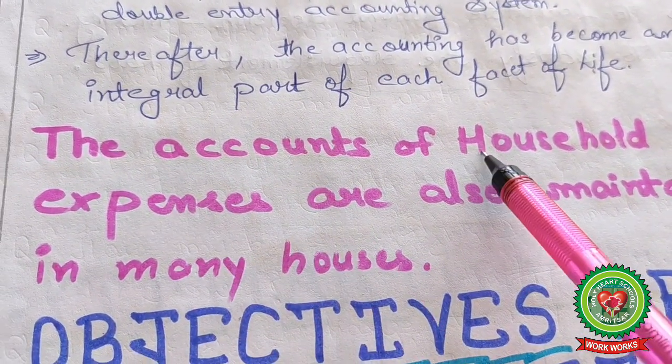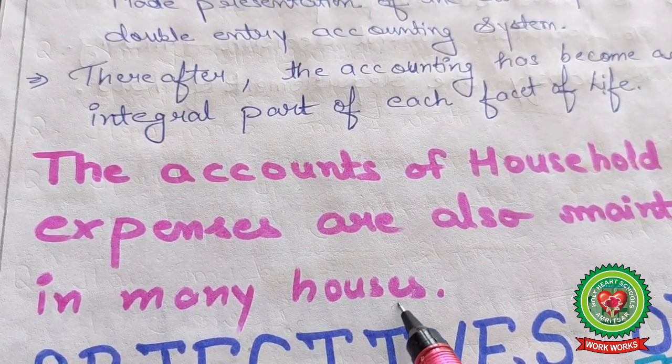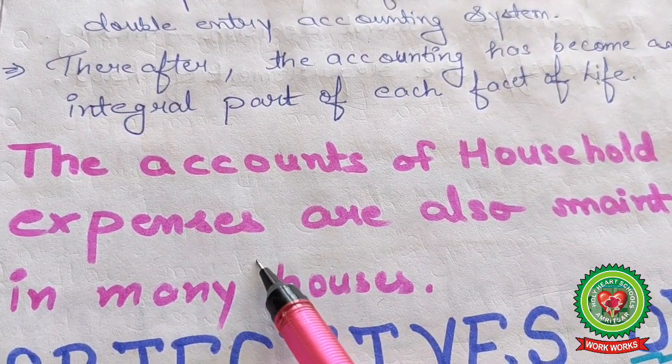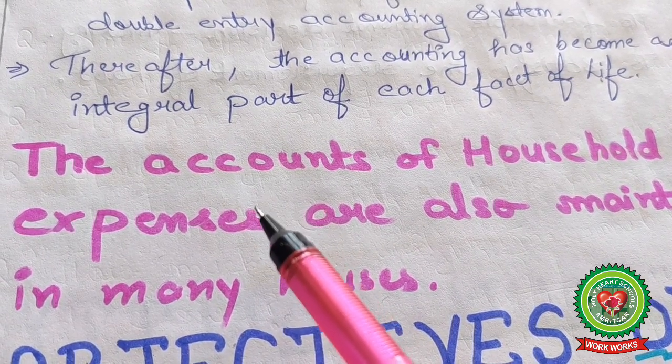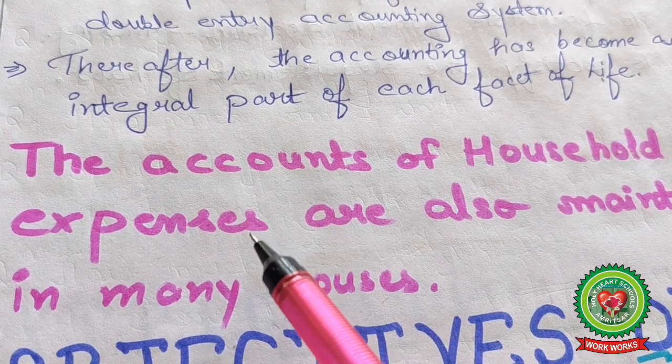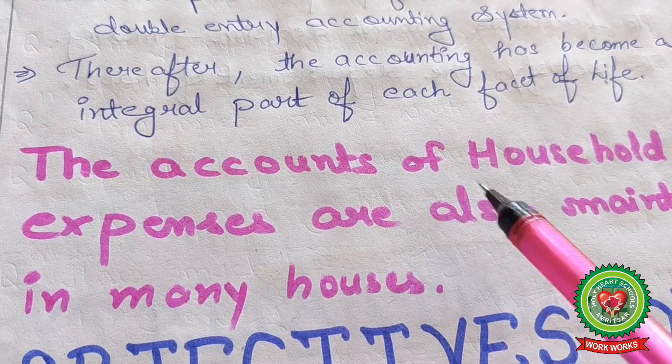The accounts of household expenses are also maintained in many houses. Like, a kitchen budget is maintained, and budgets for other household purposes are also maintained; we see this month this much expenditure on this part.